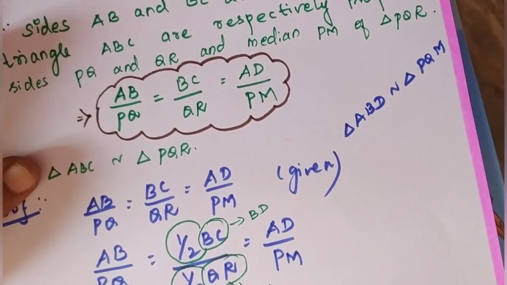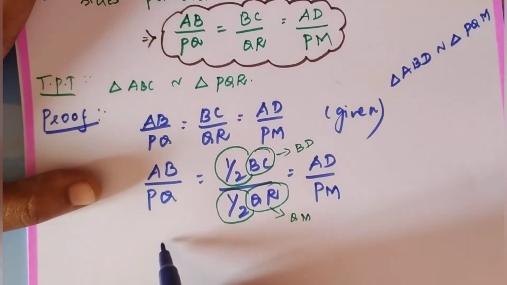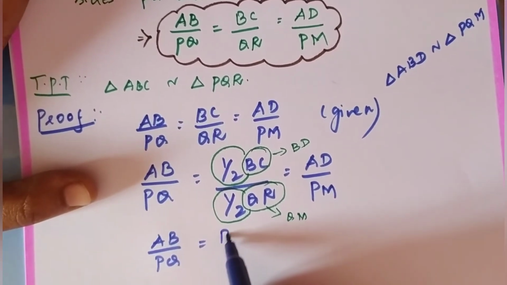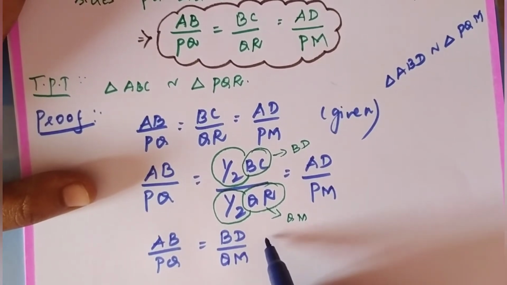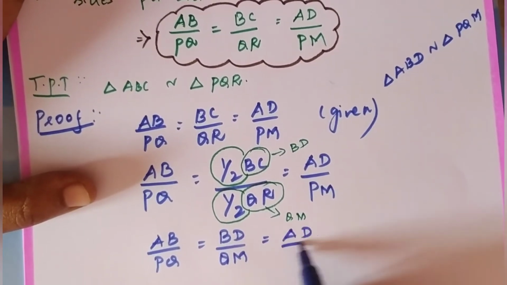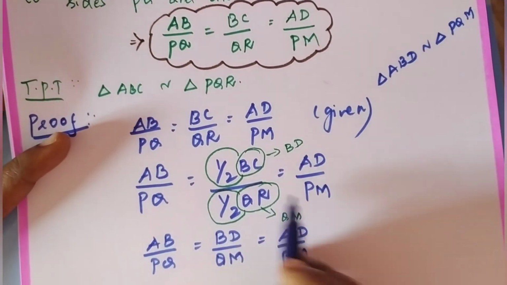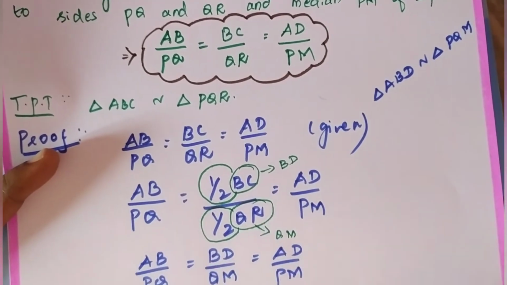Clear all of you? So I can write AB divided by PQ is equal to BD divided by QM is equal to AD divided by PM. So all the sides are proportional.